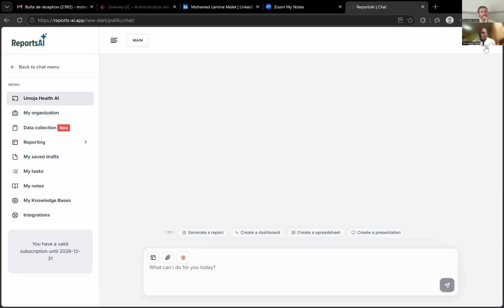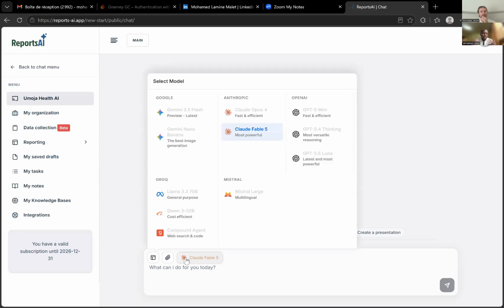So this chatbot of ReportsAI right here allows you to do anything you would do in a normal chatbot, right? If you've been using any models, right here, the system gives you access to a lot of different models: Gemini models, Anthropic Claude models, OpenAI models, Mistral, whichever model works for you. At the same time, all these models share the same memory and the same context. So if for one job you like Claude, and for another job you want GPT, you can just switch models and the systems will be able to work together. So anything you would usually do in a normal environment leveraging AI, you can do in ReportsAI, but then you have access to all these models centralized in one workspace.